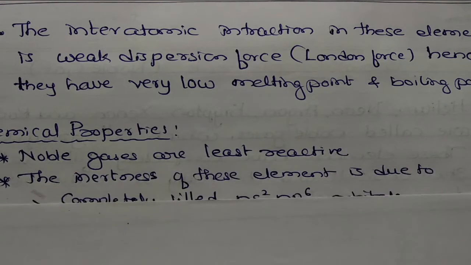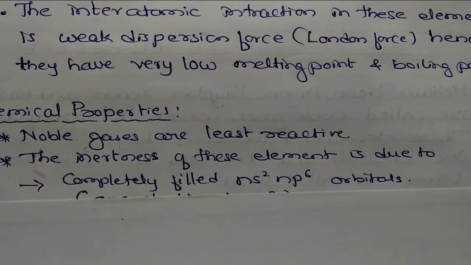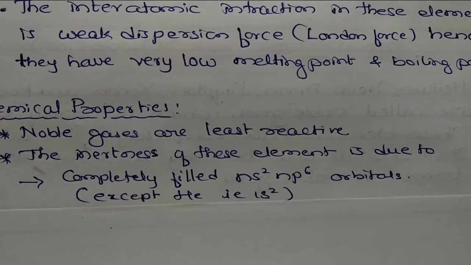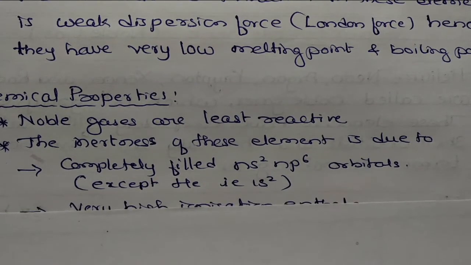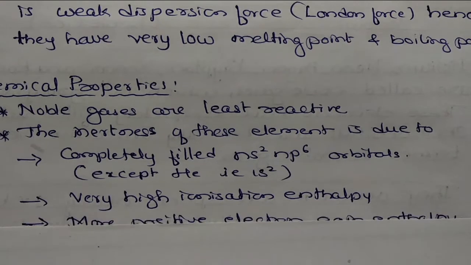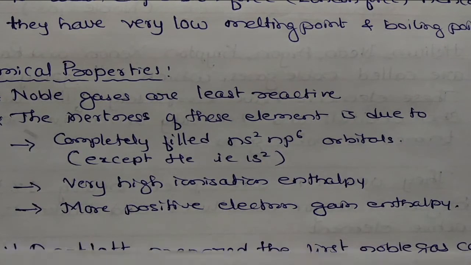Chemical properties: noble gases are least reactive. The inertness of these elements is due to completely filled ns2 np6 orbitals, except helium. Then very high ionization enthalpy, and more positive electron gain enthalpy.